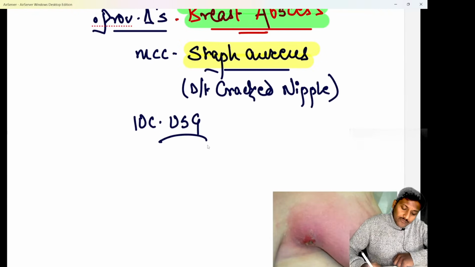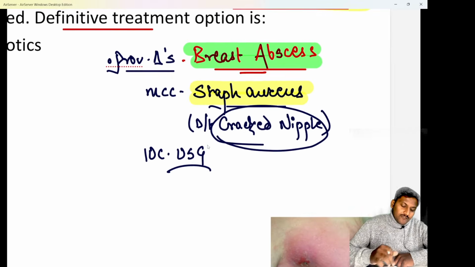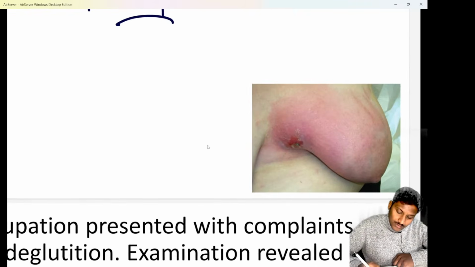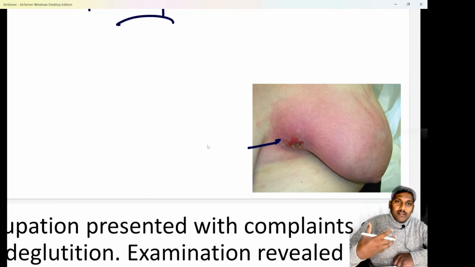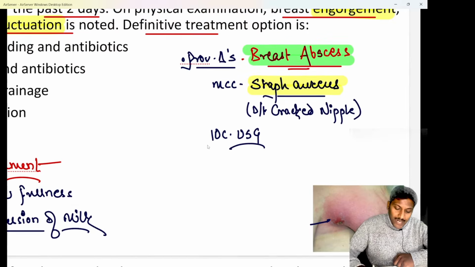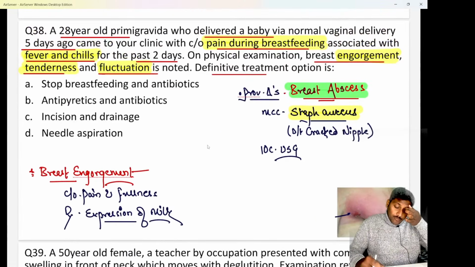And remember, the risk factor responsible for causing breast abscess is a cracked nipple. This was a NEET PYQ once. So the most important risk factor causing breast abscess is the cracked nipple. If the patient has a breast abscess, you can see all the signs of inflammation, like redness, warmth and swelling, along with fever. The investigation of choice to confirm a diagnosis of breast abscess is ultrasound, and on that ultrasound you can see some fluid collection that confirms your diagnosis.